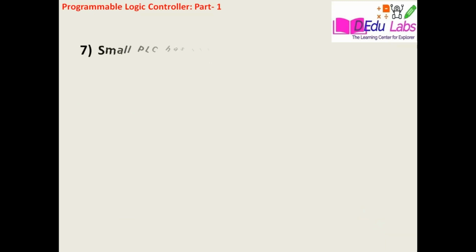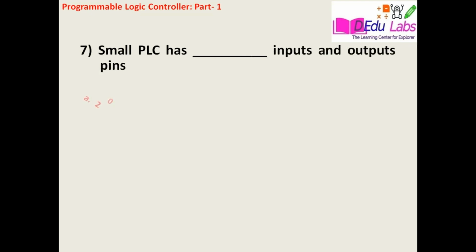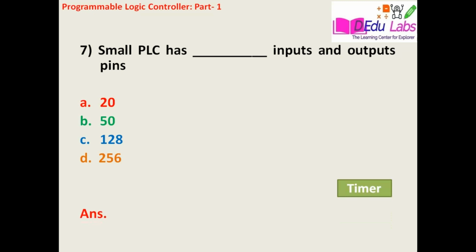A small PLC has blank input and output pins. Option A 20, option B 50, option C 128, option D 256.